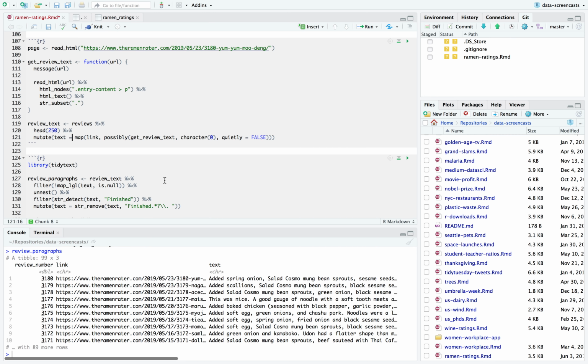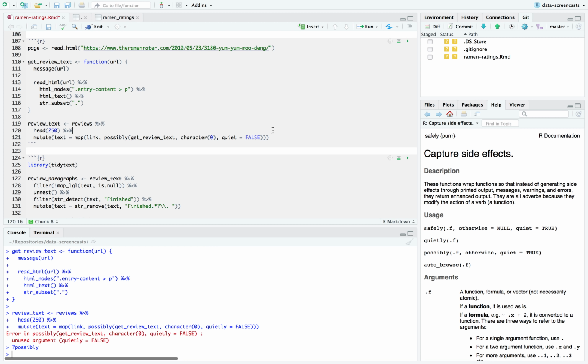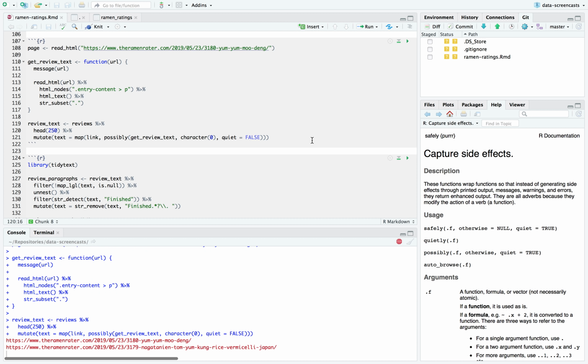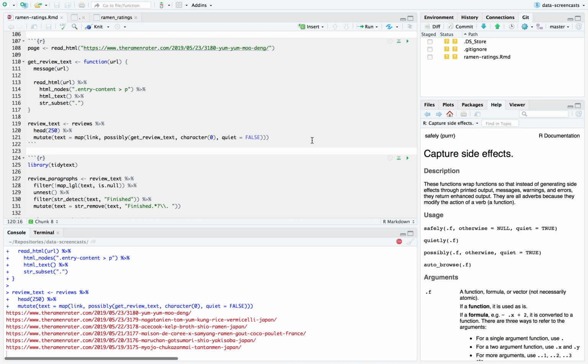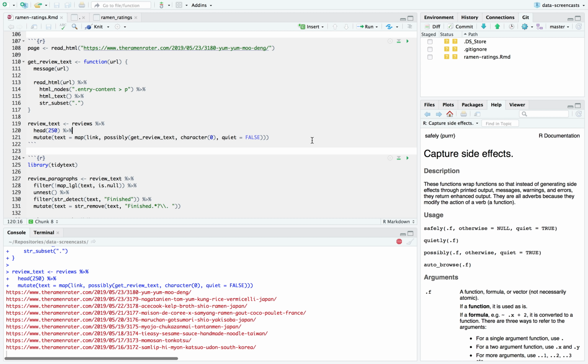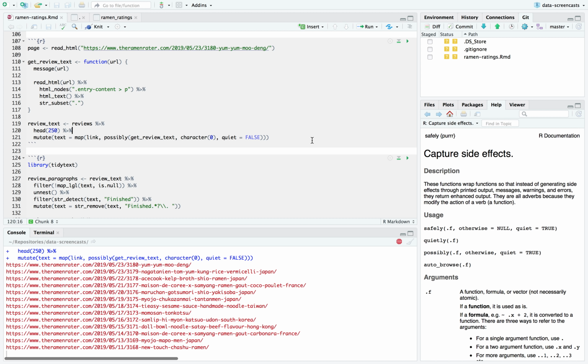I'm going to run this. Oh, it's not quietly equals false. Is it quiet? Remind myself. Quiet equals false. So I'm going to run this. And I'm just going to stare at my screen or maybe my phone, and you can fast forward. I will download 250 reviews. Good luck.